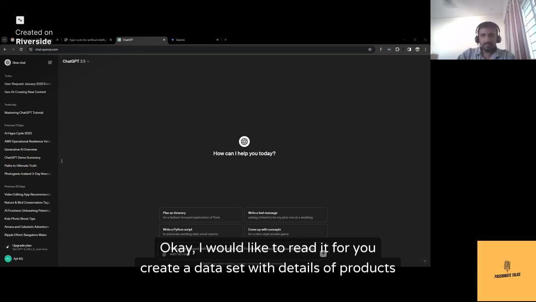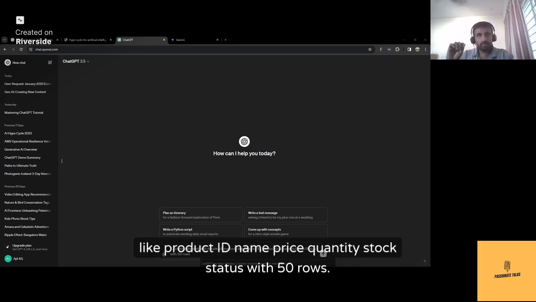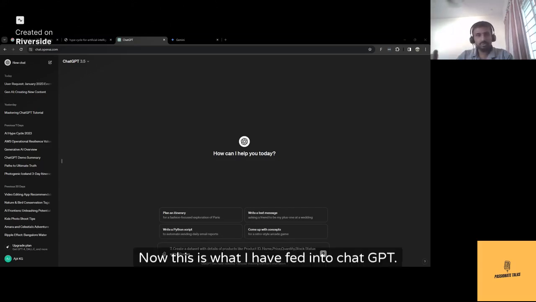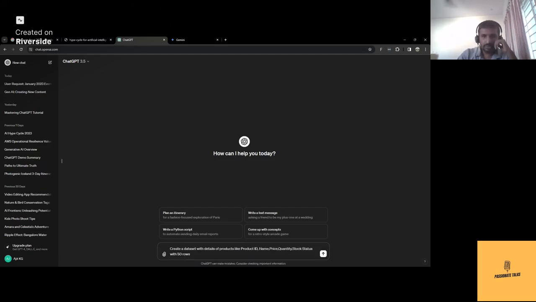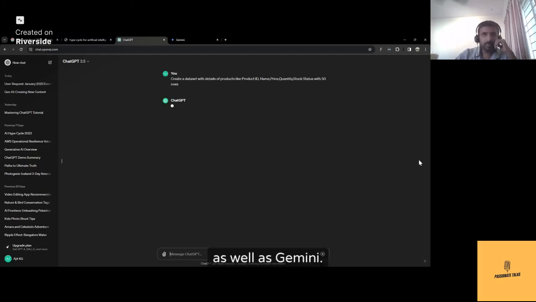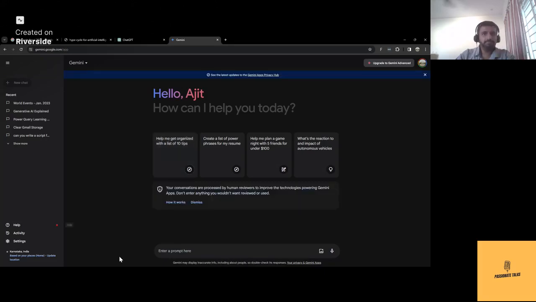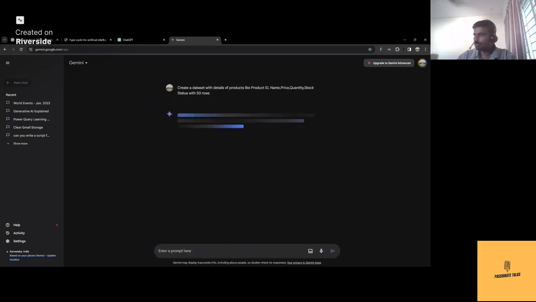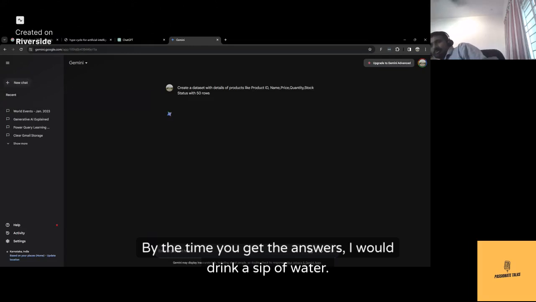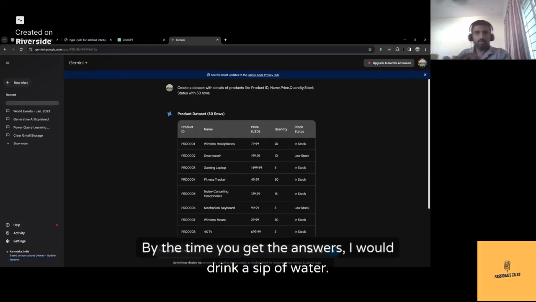Create a data set with details of products like product ID, name, price, quantity, stock, status with 50 rows. This is what I have fed into ChatGPT as well as Gemini. By the time you get the answers, I would drink a sip of water.